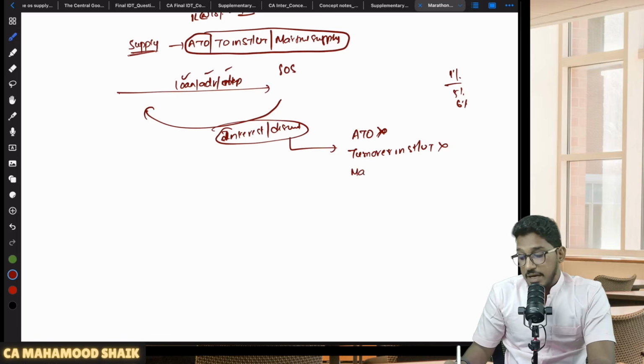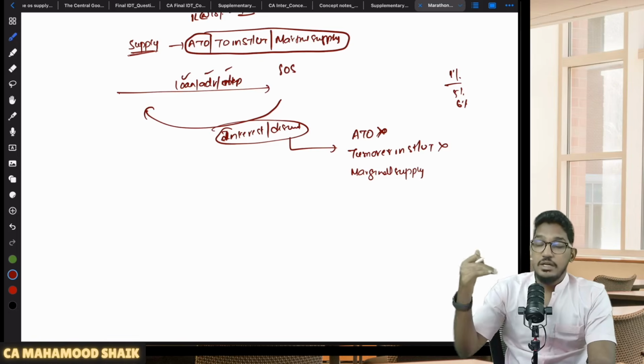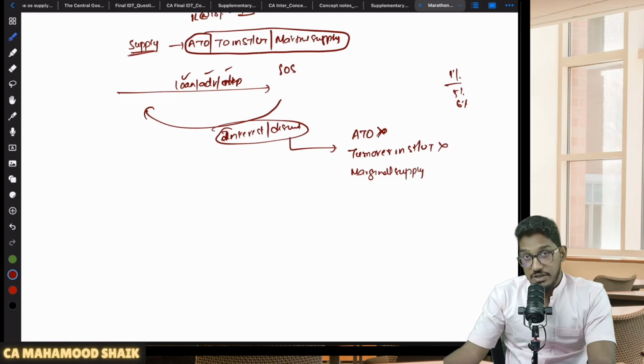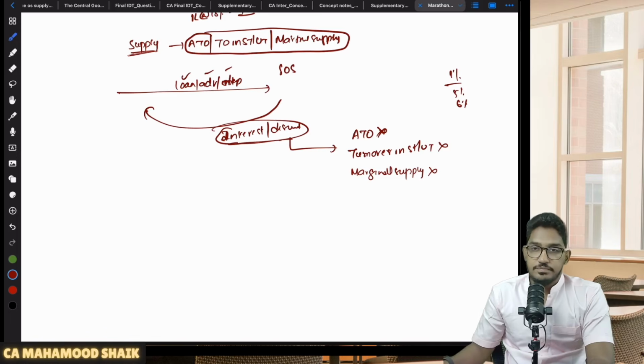Similarly, when you are calculating marginal supply of services, you will calculate marginal supply of services under section 10 subsection 1 and 2, that you can make marginal supply of services up to 10% of aggregate turnover in the preceding financial year or 5 lakhs, whichever is higher. So while calculating that marginal supply also, don't include that interest or discount component.